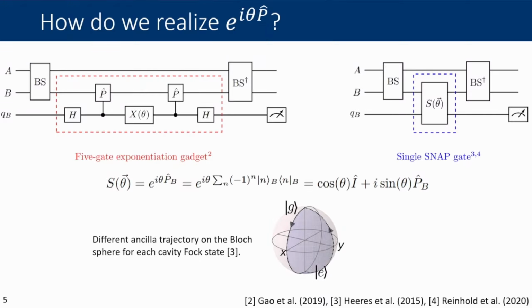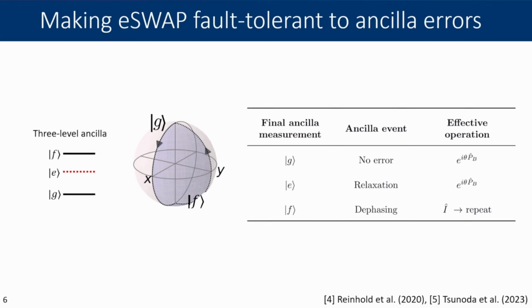While it's nice to make this operation more compact, as I had mentioned, the far more meaningful advantage of this replacement is the fault-tolerant properties. So we can use extant technology from Reinhold et al. They proposed a fault-tolerant SNAP gate roughly 6 years ago, I think at this point, that takes advantage of a 3-level GEF ancilla qubit, where the E level of the qubit is reserved exclusively as an error flag state, so it is never intentionally populated.